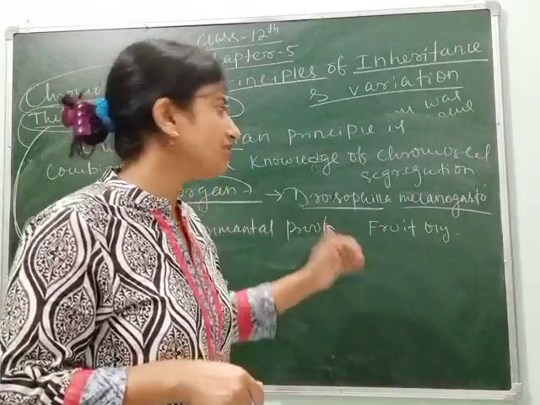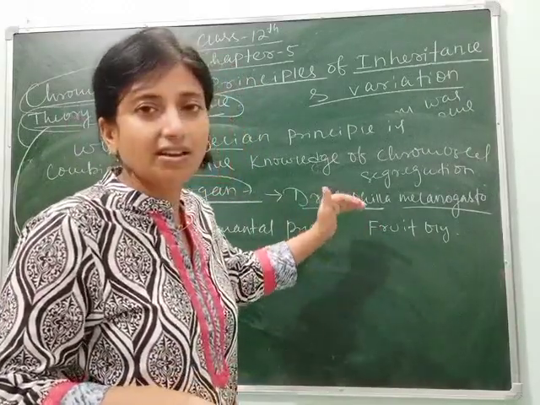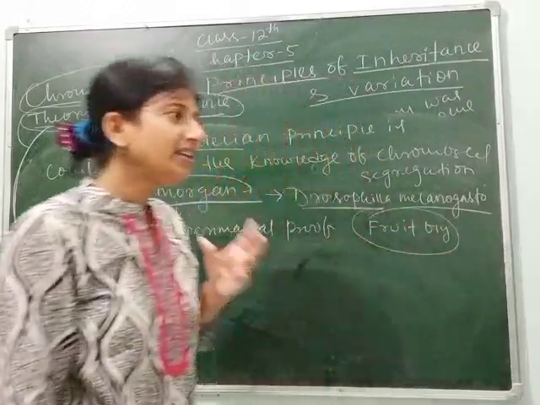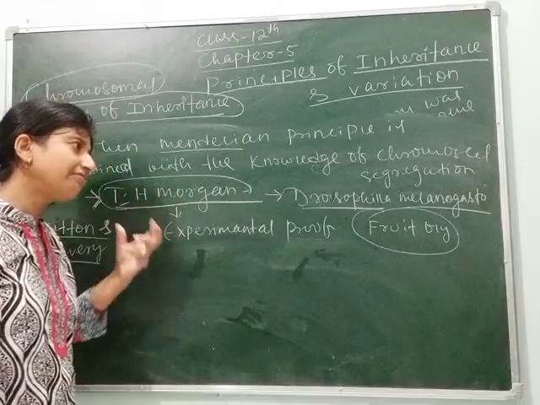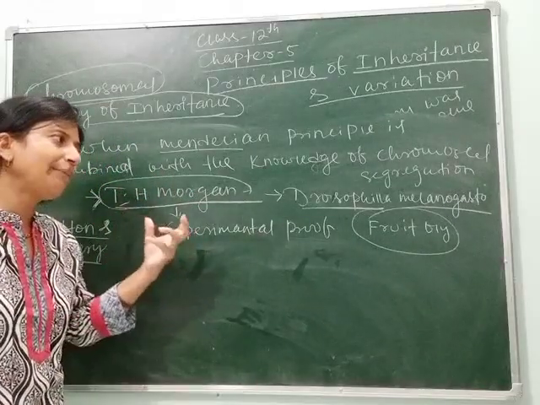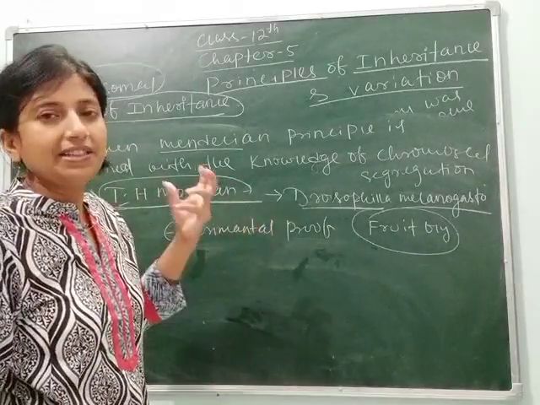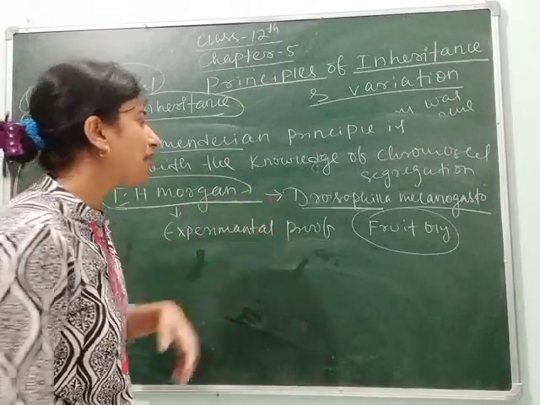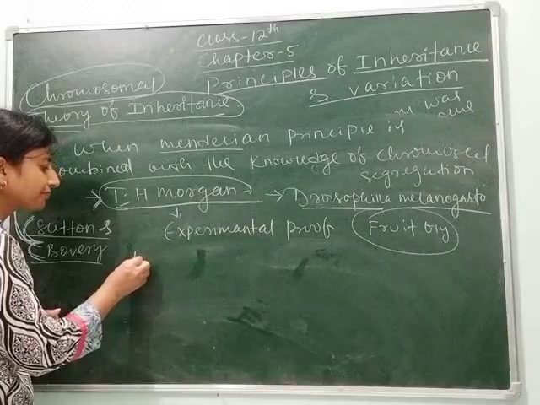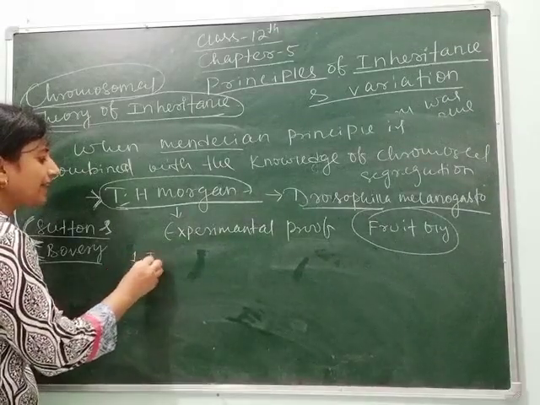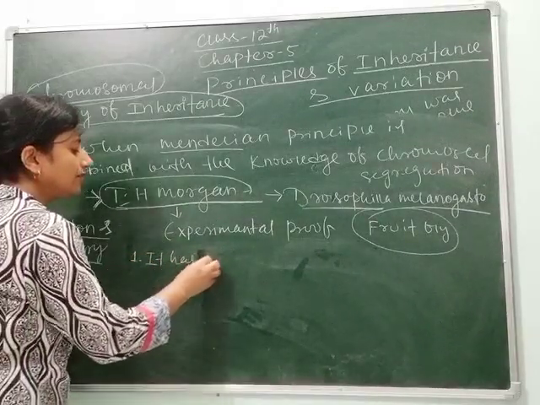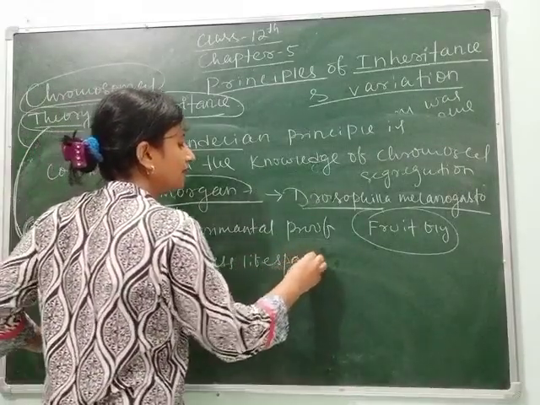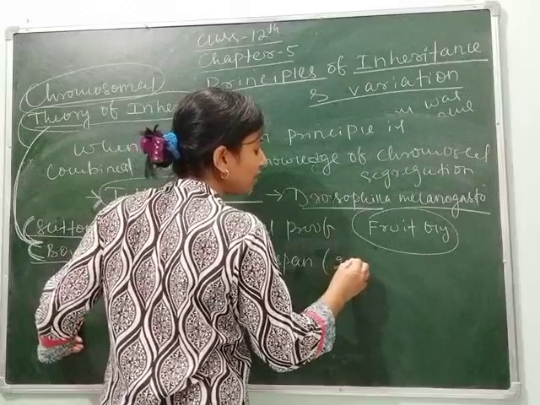Again the question arises, why did they work on Drosophila melanogaster, the fruit fly? There are various reasons for choosing the fruit fly. First reason, it has a short lifespan, means it can survive only up to 2 weeks.